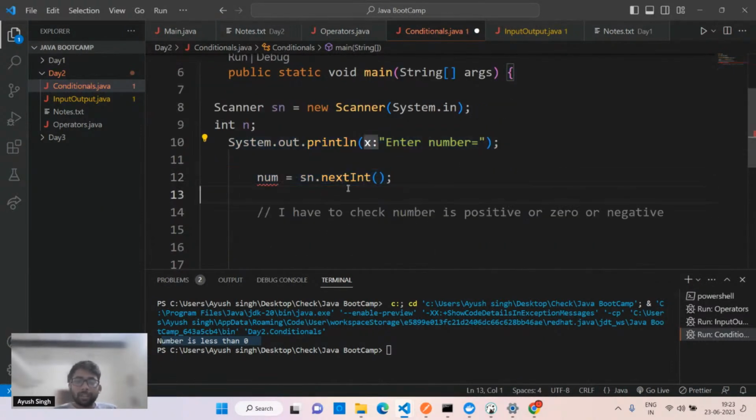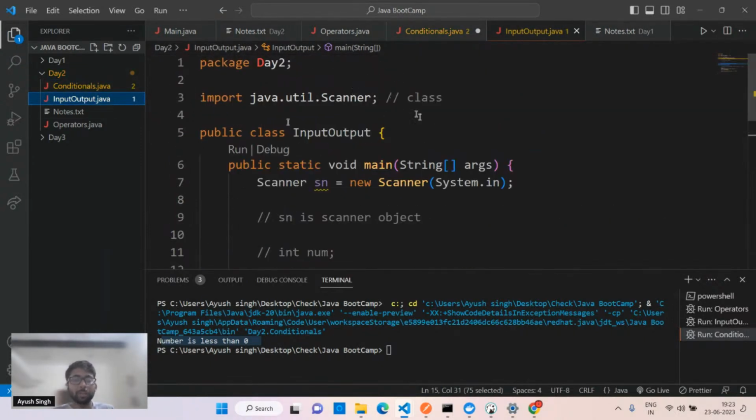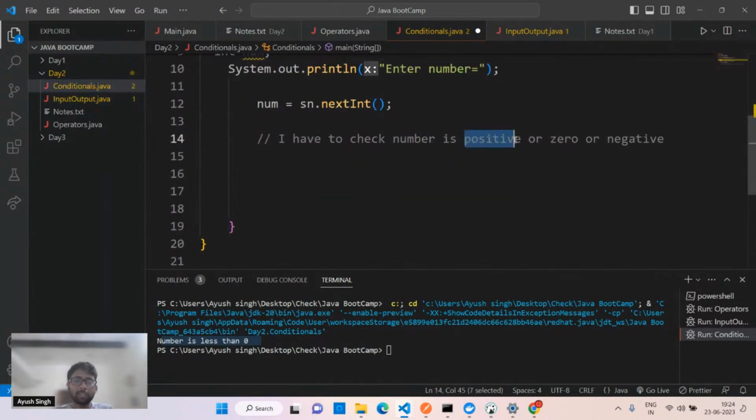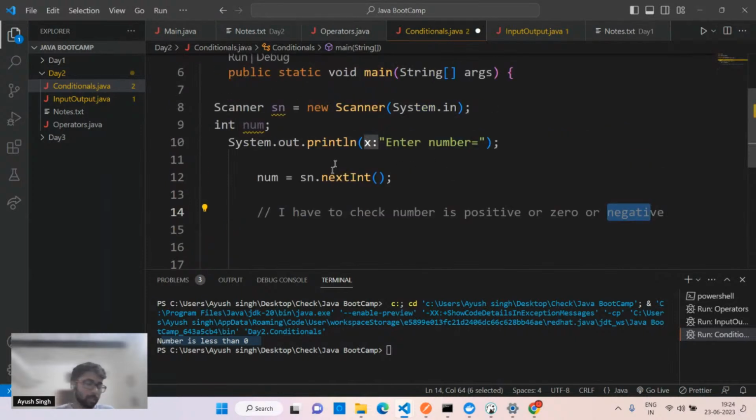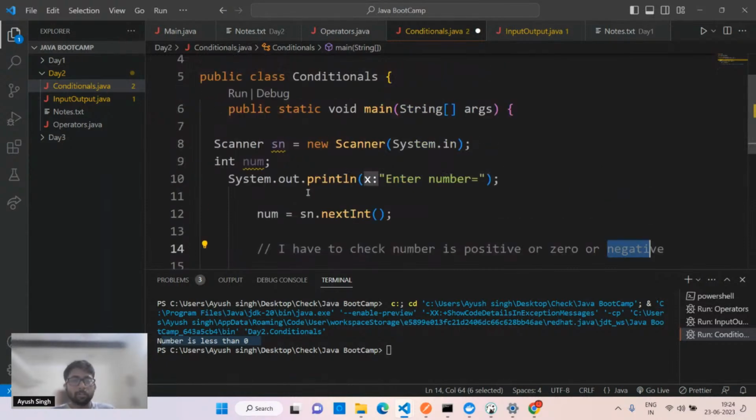What is the condition? I have to check for this. Can anyone tell me? Like the condition we're taking, number greater than zero. What could be the condition for positive? I have to get three things. I have to check if the number is positive, it should print positive. If the number is zero, it should print zero. If it's not, it should print negative. Simple. What can we use in the if else? Can anyone write the condition in the chat box? That's simple, right?